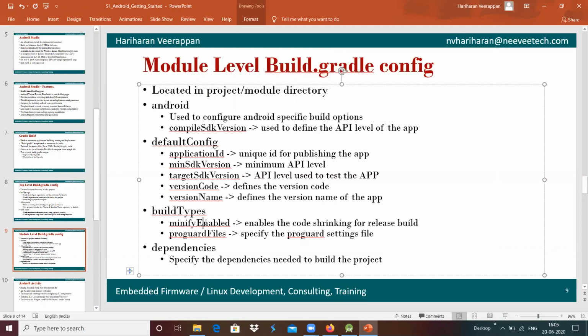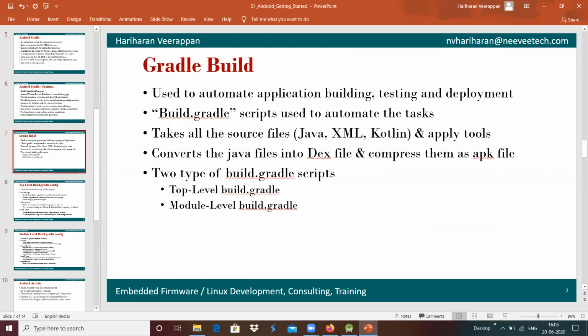ProGuard is the one used if you release the APK. In the APK build process that we have seen, Gradle takes all the source files of Java and converts them into the DEX file and creates a compressed APK file.